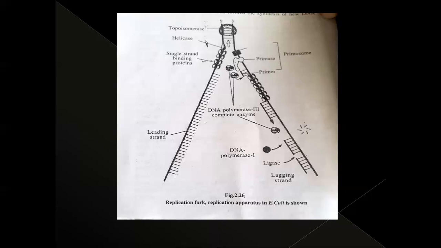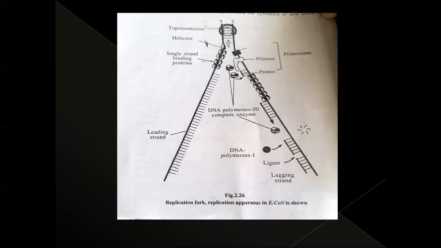So what do these topoisomerases do? They release the tension because supercoiling takes place. At the bottom, the two strands are separating, and while they separate, supercoiling takes place at the top. There may be tension, so that tension is decreased by these topoisomerases. Those enzymes are useful in releasing the tension which arises due to the supercoiling.